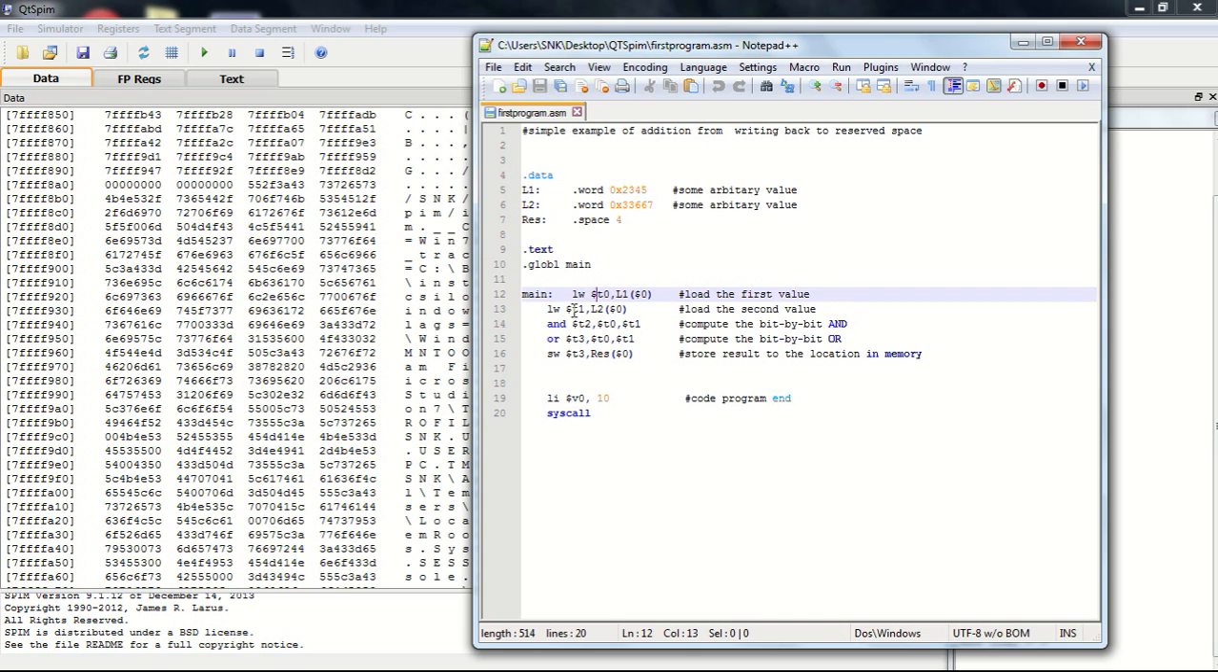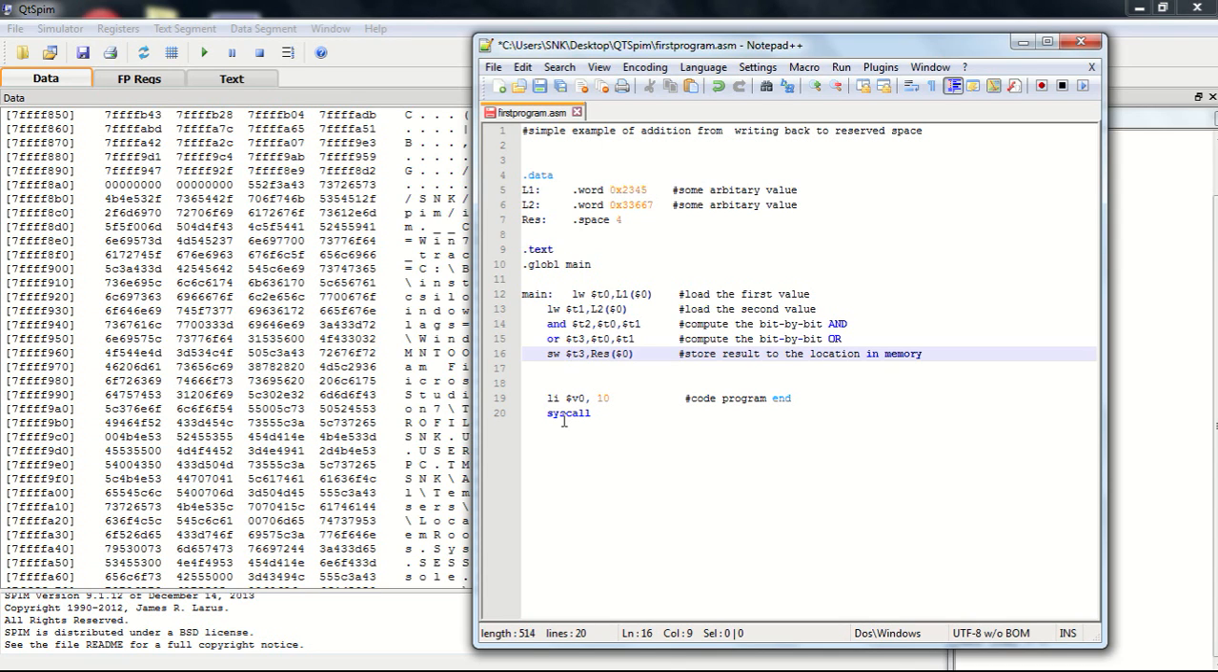In the beginning, we can see that the values stored in L1 and L2 are loaded into the temporary registers T0 and T1. Then bitwise AND and OR are performed on those values, and the results of this AND and OR are saved in another two temporary registers, T2 and T3. And finally, the register T3 holds a value which is stored in the memory location which we reserved in the data segment of 4 bytes.